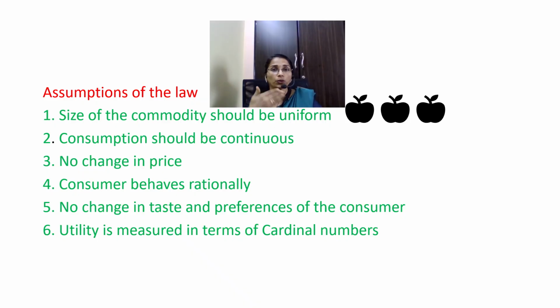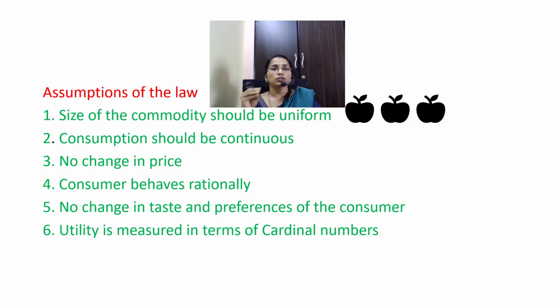So in order to work out or understand this law, we have to assume that the consumer who is consuming the product, which is uniform, should be a rational consumer. He should be a normal consumer. Then the fifth assumption says that there should not be any change in the taste and preferences of the consumer.